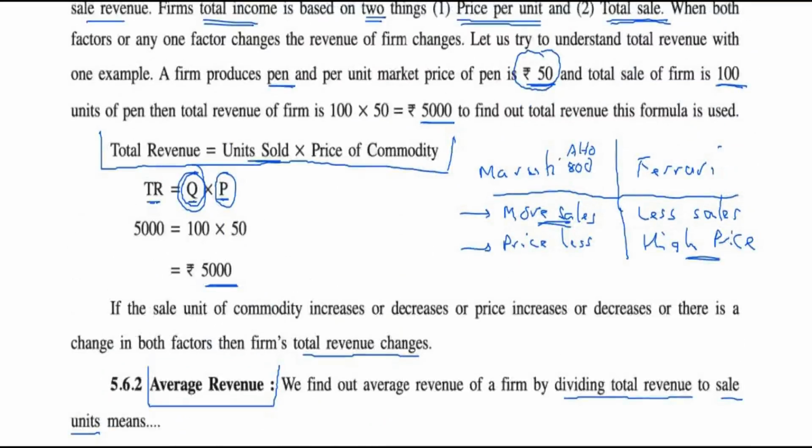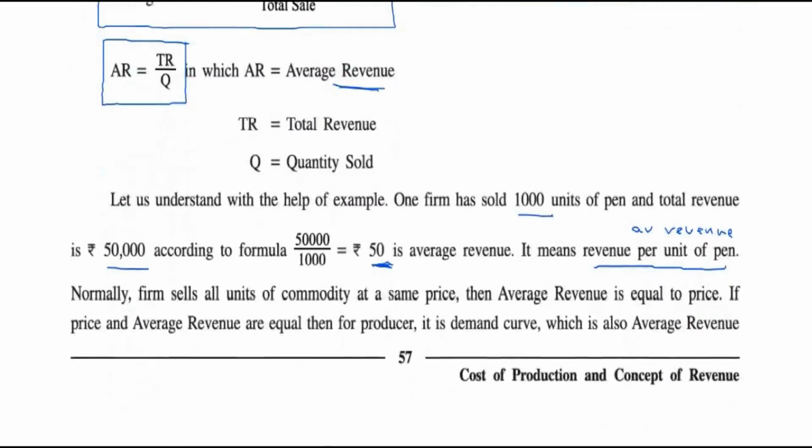If you buy 1,000 units, price 50. Then the average revenue and the price per unit are the same. So the average revenue is equal to the selling price per unit.